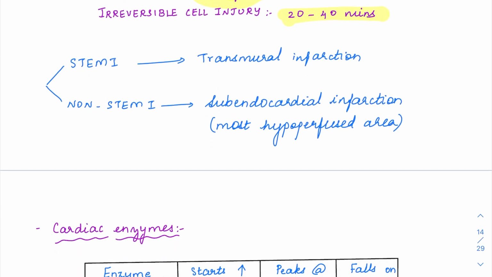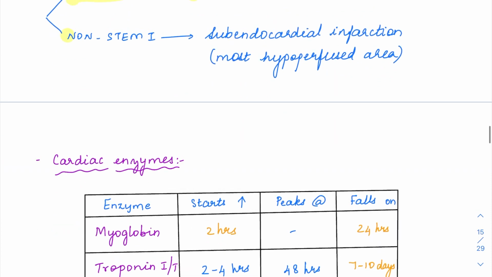We have 2 types of myocardial infarction, based upon the ECG changes. On ECG, if you see an ST elevation, it is called ST elevation MI, which is STEMI. STEMI is because of a transmural infarction, so the entire thickness of the muscle wall is involved. However, in non-STEMI, only a part of the wall, the subendocardial region, which is more prone to ischemia, is affected, and here there will be no ST elevation.